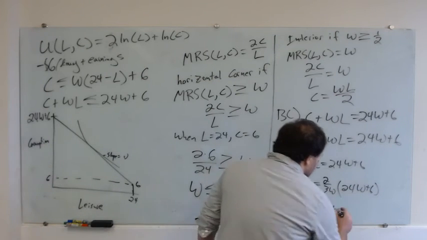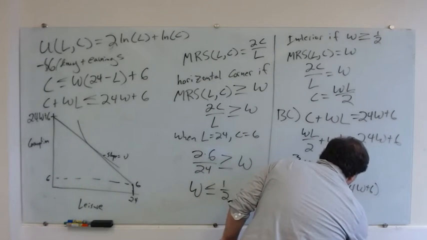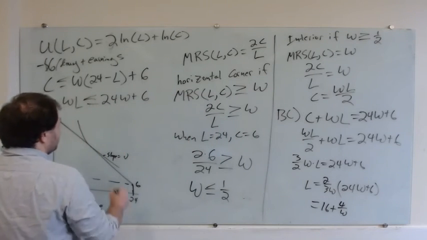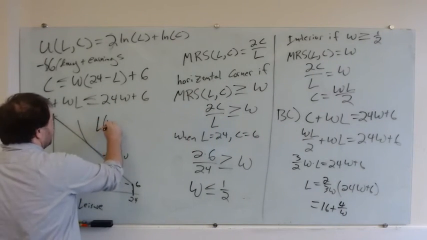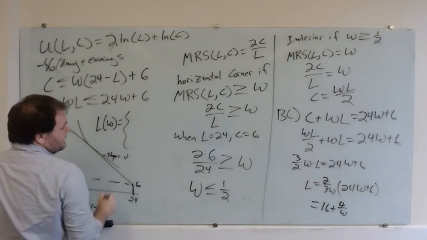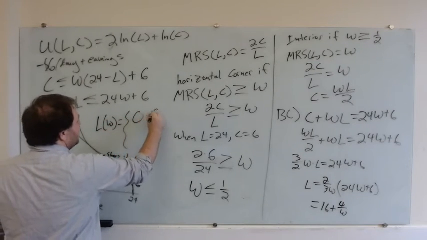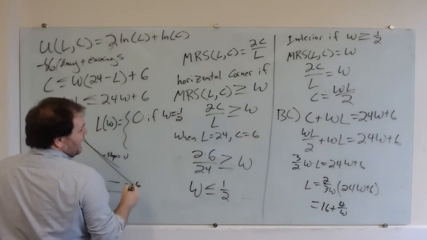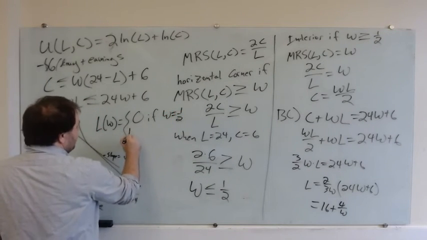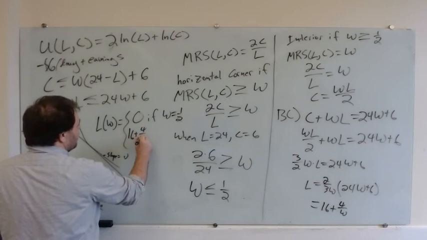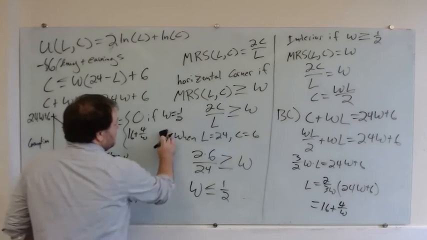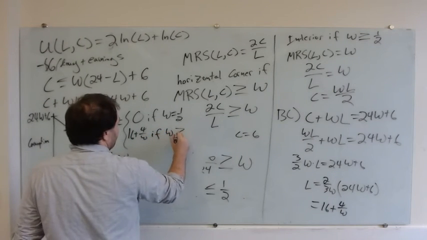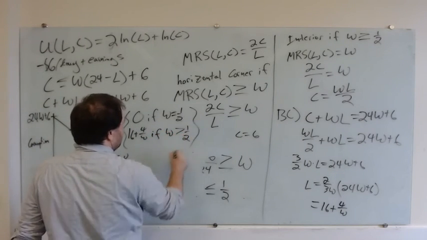So plus 4 over W. Right, so all told, my choice of leisure as a function of W is going to be 0 if W is less than or equal to 1/2, and 16 plus 4 over W, right, if W is greater than 1/2. Cool, cool, cool.